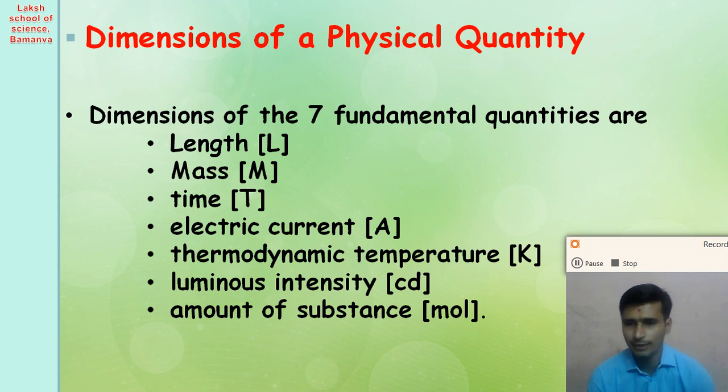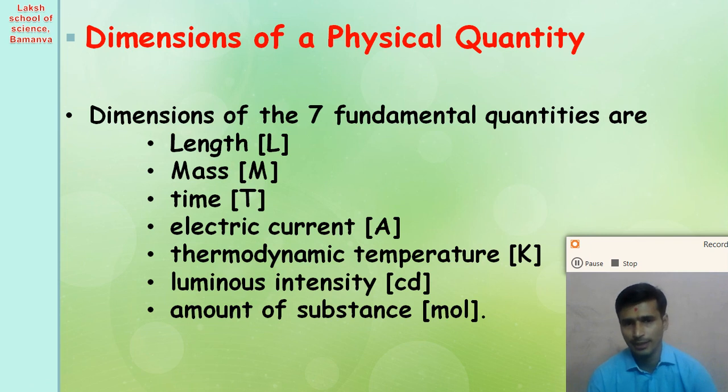To derive the dimensional formula of a physical quantity, most probably we use the first 5. Length, the symbol of length, we use capital L. Mass, the symbol of mass, we use capital M. Time, the symbol of time, we use capital T. Electric current we use capital A. Thermodynamic temperature we use capital K, right? These 5 physical quantities we use more, right?